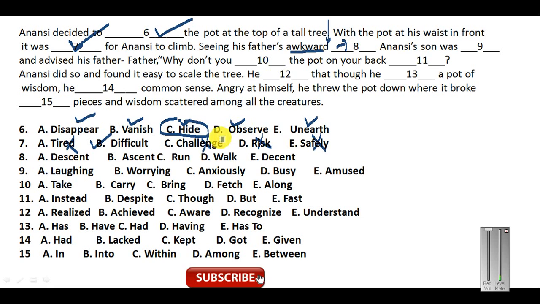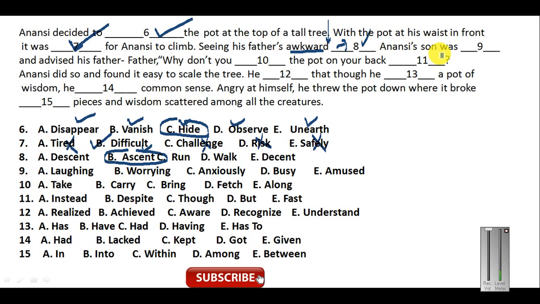So awkward, now let us look at the options: descent, ascent, run, walk, and descent. Now we already know that he was trying to climb a tree. Climb is indicated by this word, ascent. So this word will be most appropriate here. Seeing his father's awkward ascent. Now the 8th answer will be ascent.